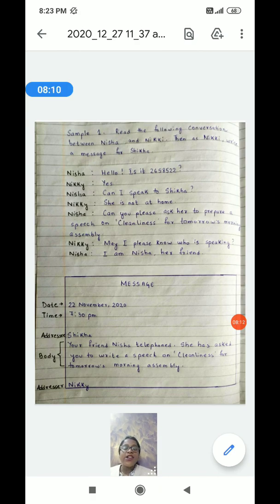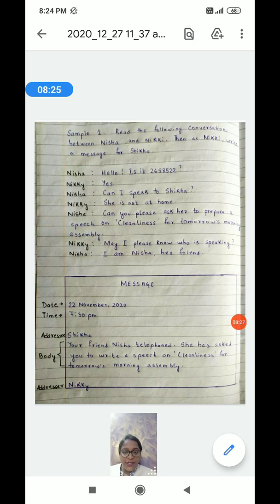So it is Shikha. You are writing the message for Shikha because she is not present. She was unable to receive the message. So in the absence of her, you are taking down the message. So you have to write down the message. So the addressee is Shikha.